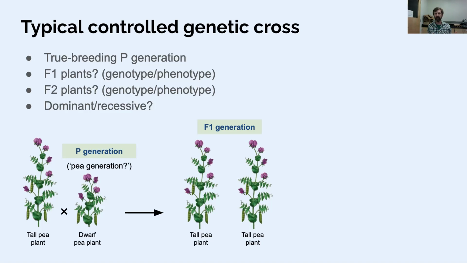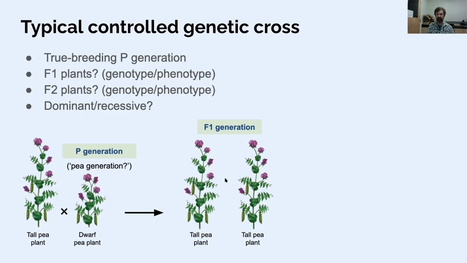Of course, what you and I know now is that these F1 individuals have a combination of a dominant allele from the tall parent and a recessive allele from the dwarf parent. And that dominant allele is sort of hiding the recessive allele and covering it. So these individuals, even though they look like the tall plants of the parental generation, are genetically different.